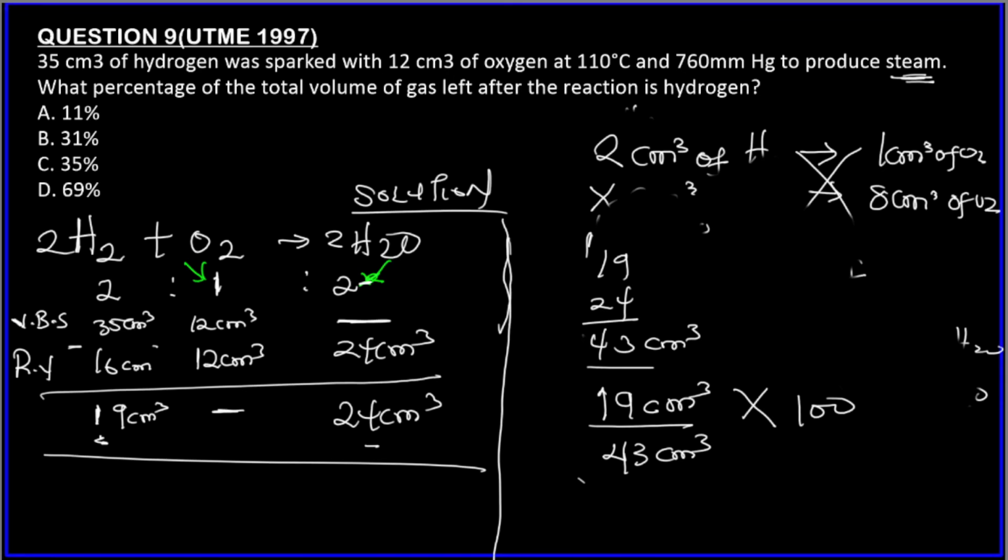Always ensure that these are different. That's why I gave different scenarios. So 19 divided by 43 times,